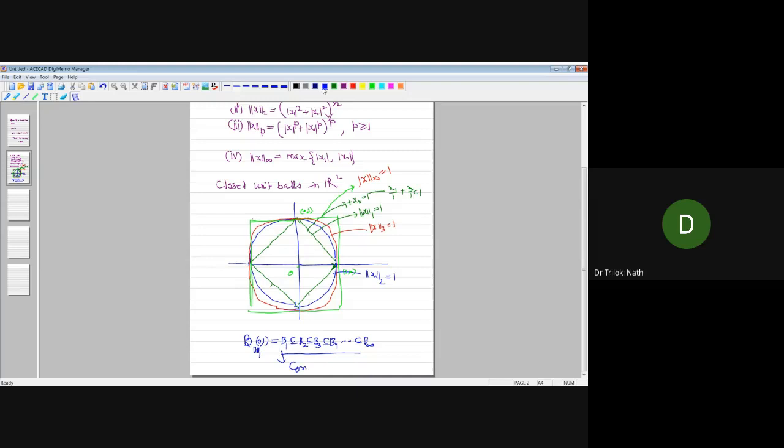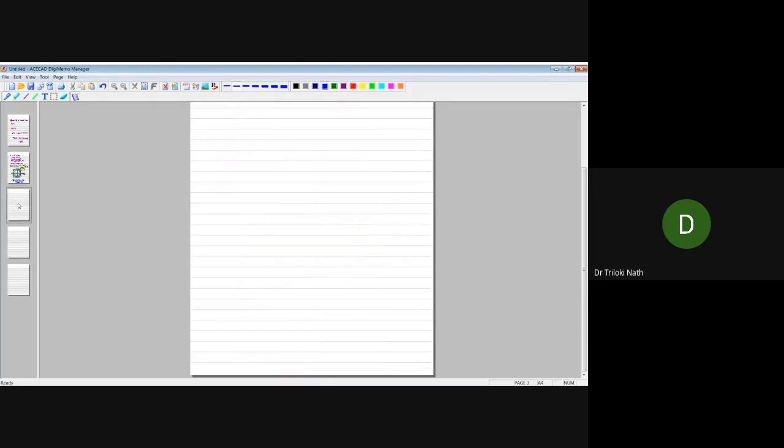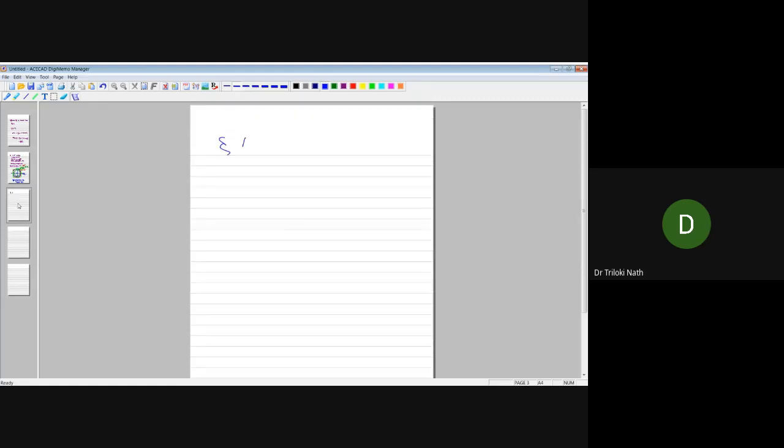What is the meaning of convex set? I will just define convex sets. So all these are convex sets. What is a convex set? Before that, let us construct some more complicated norms on R2. For example, let me take another page. A constructive